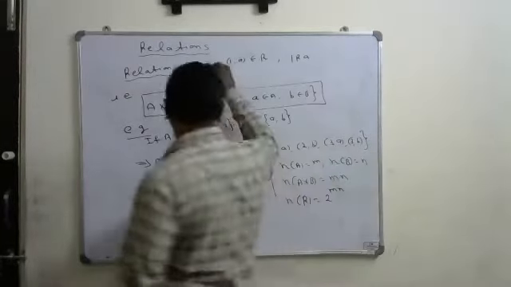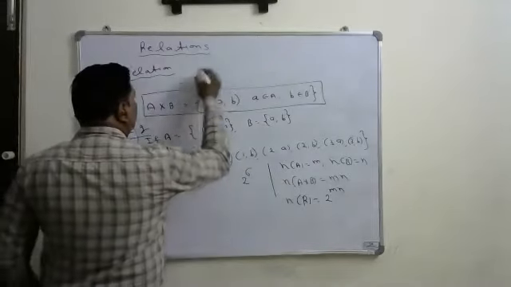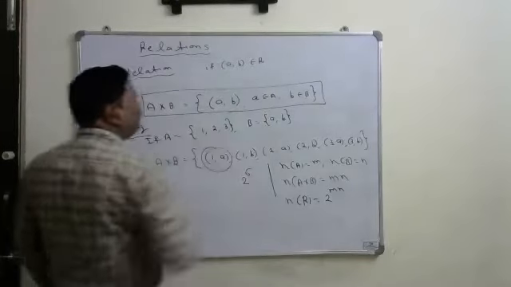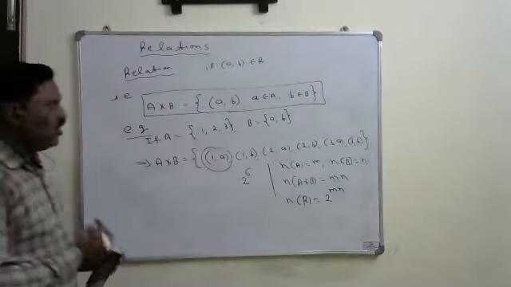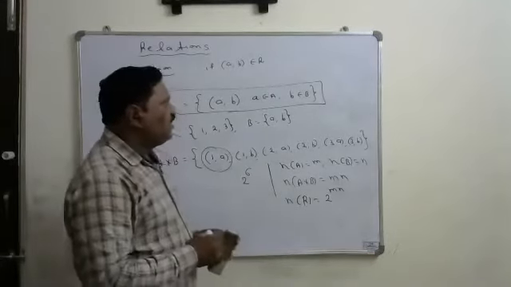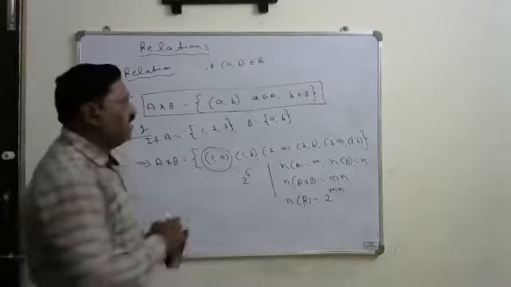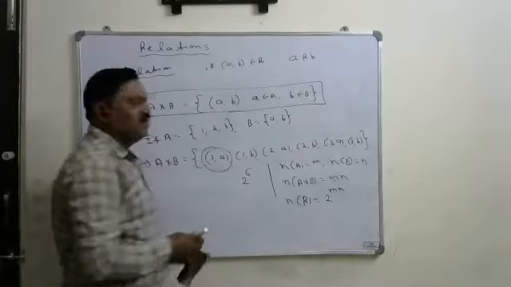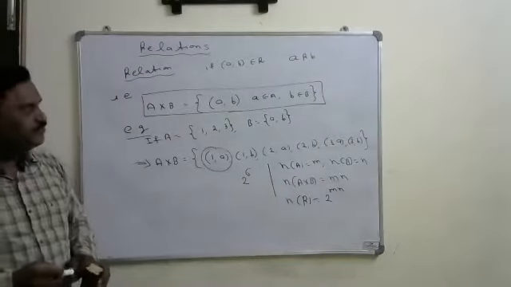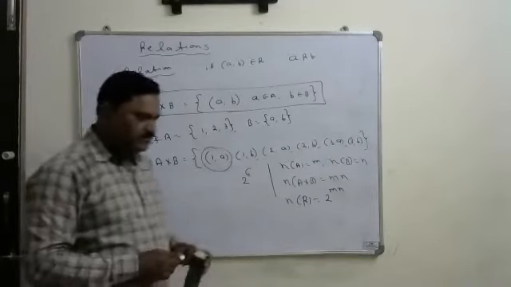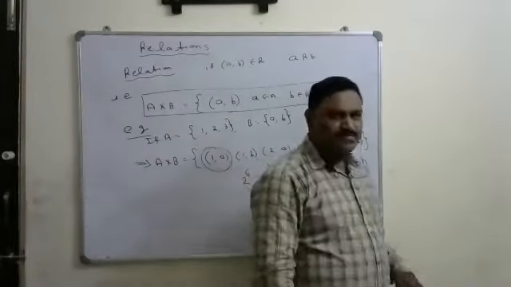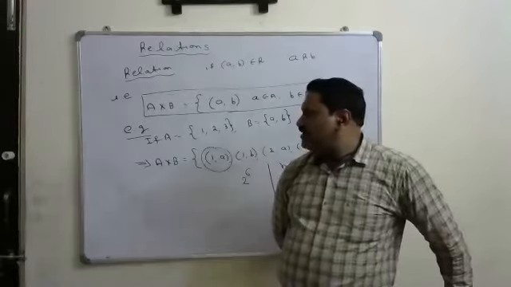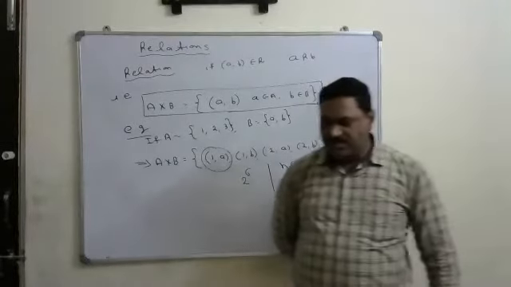That is, if (a, b) belongs to R, it can be written as a R b, and can be read as a is related to b.